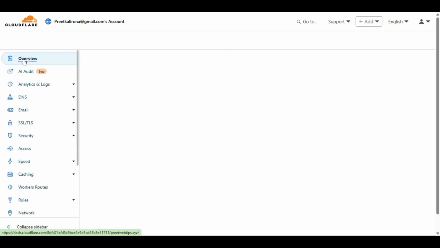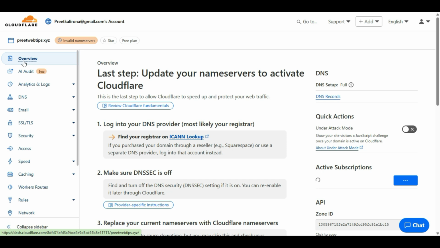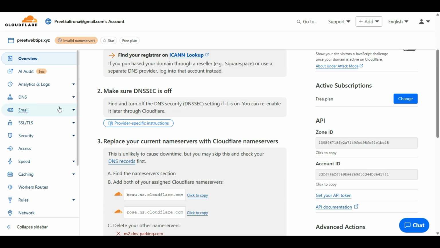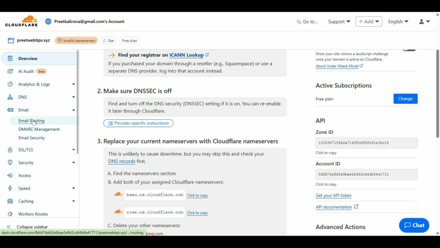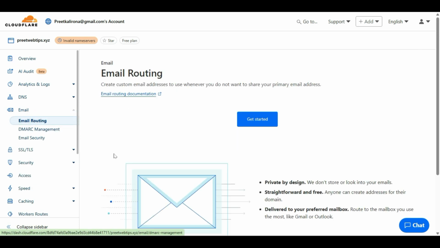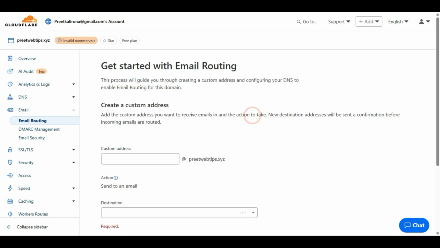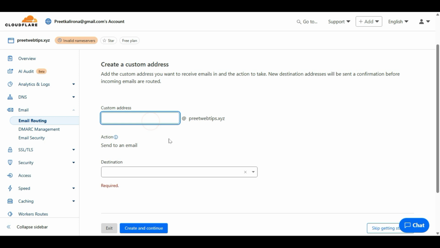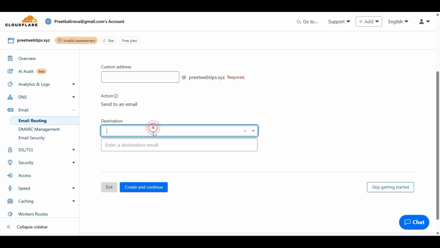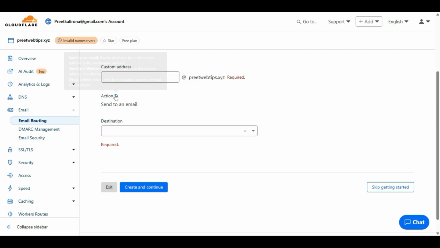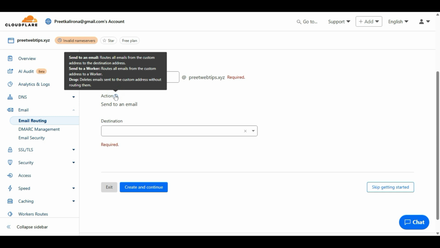Let's go to overview. And sometimes you also need security for your email address. So let's go to email routing. Okay, email, create a custom email address. You will be able to use a custom email address created by Cloudflare. They will be secure for sure. And destination, in the action send to email, route our email from the custom address to the destination.